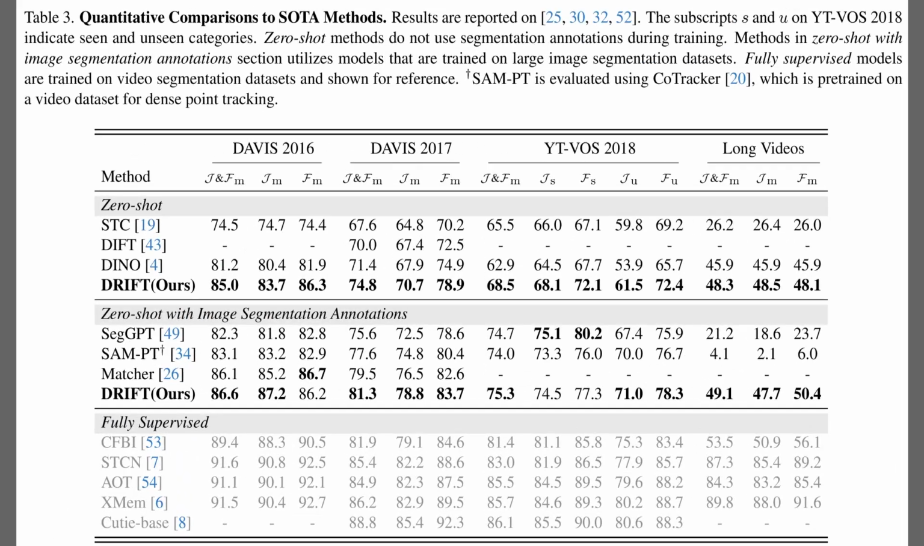So, while Table 1 focused on prompt design, Table 3 compares the full tracking system against prior methods. The table shows that the diffusion-only version of Drift already beats earlier zero-shot label propagation approaches like STC, DIFT, and Dino across all reported datasets. With Segment Anything added, Drift climbs even higher and surpasses SegGPT, SAMPT, and Matcher, despite those models using segmentation training. The final block lists fully supervised video methods, which still leads slightly, but the gap is surprisingly small given that Drift never sees video labels.